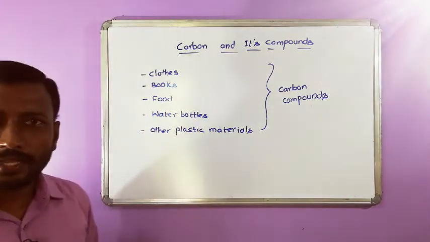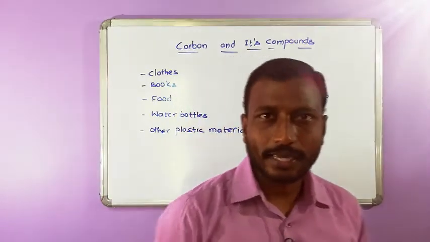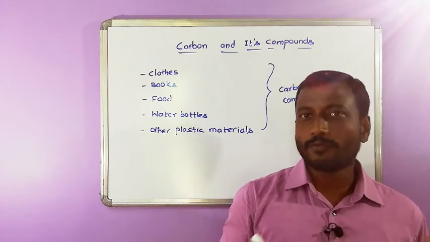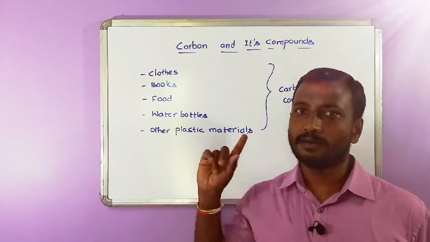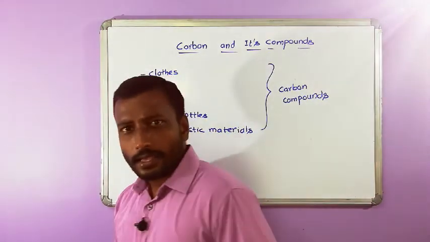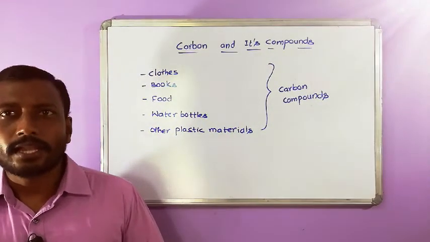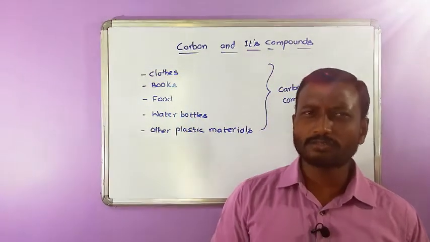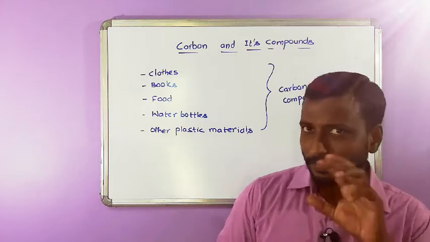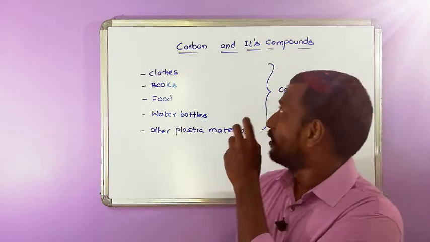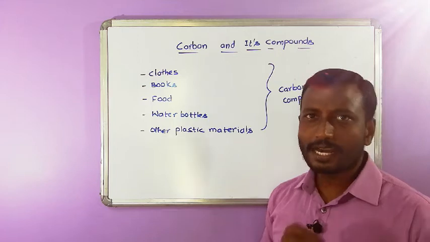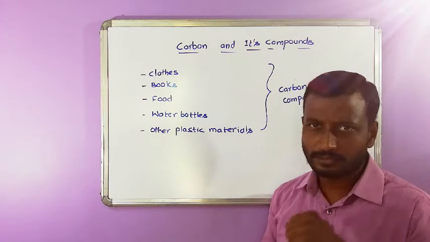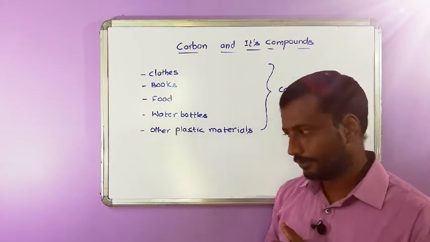The availability of carbon in the earth crust is very less, but of course most of the compounds are made up of carbon. Earth's atmosphere is surrounded by carbon dioxide, which is considered to be one of the greenhouse gases. That is also very less present in the atmosphere. But chemistry, that too carbon chemistry, is utmost important. You are using pencil, you are using diamond studded rings. All those are carbon compounds.